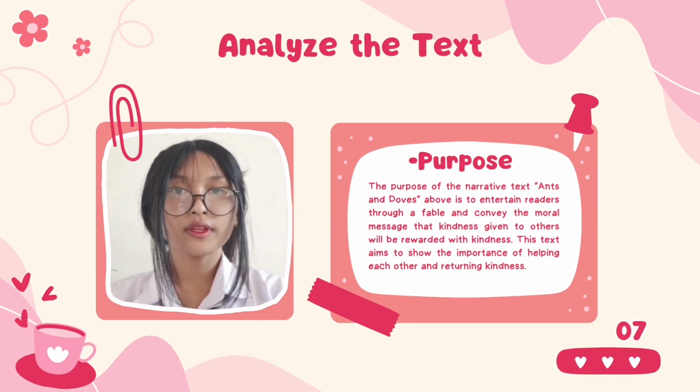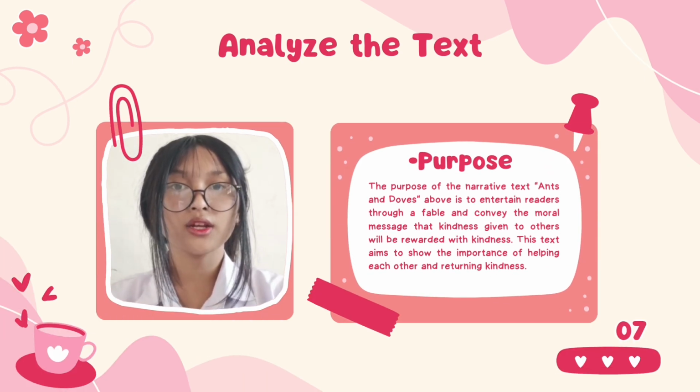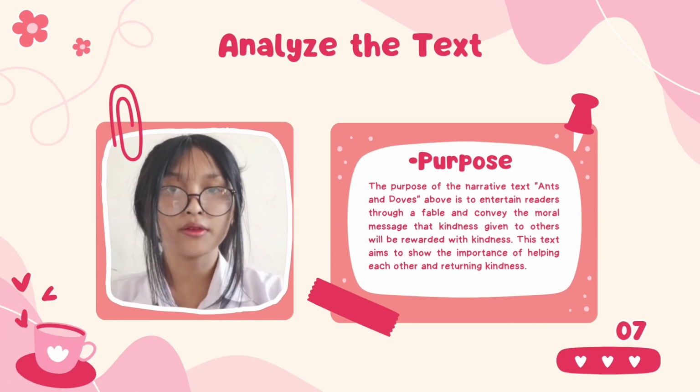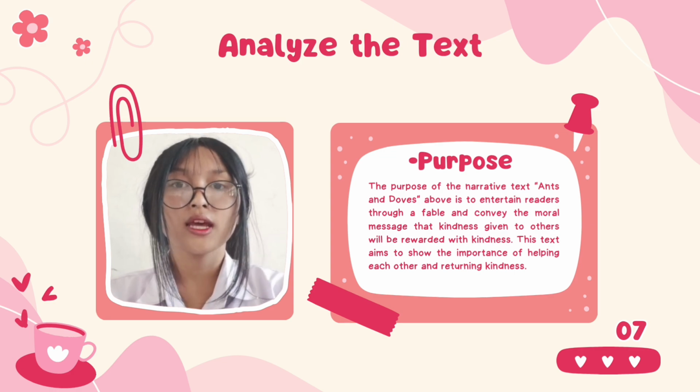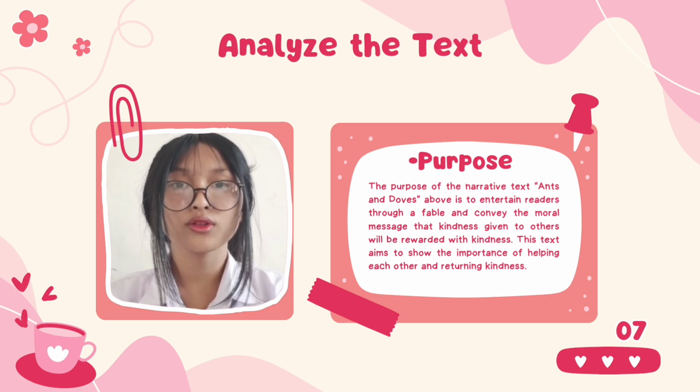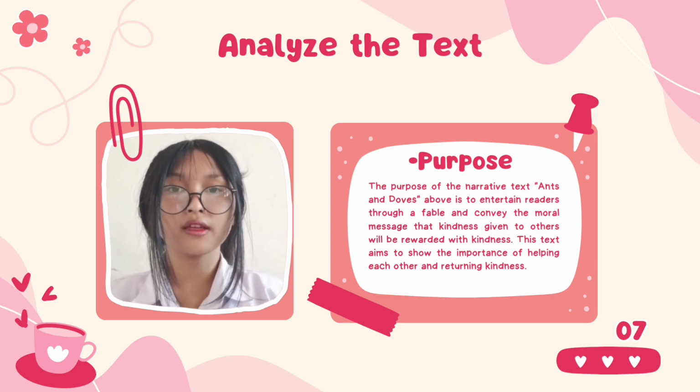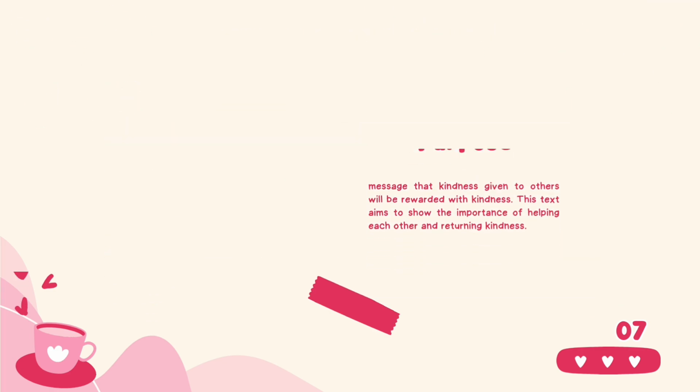The purpose of the narrative text, The Ant and the Dove, is to entertain readers through a fable and convey the moral message that kindness given to others will be rewarded with kindness. This text aims to show the importance of helping others and returning kindness.